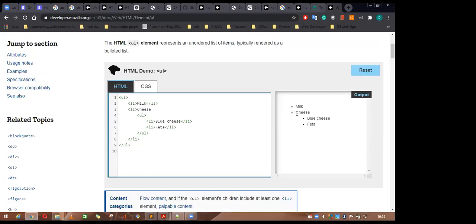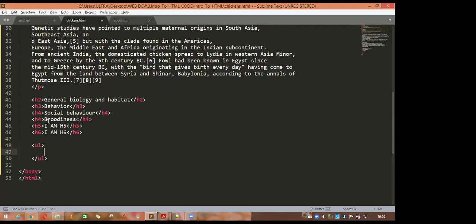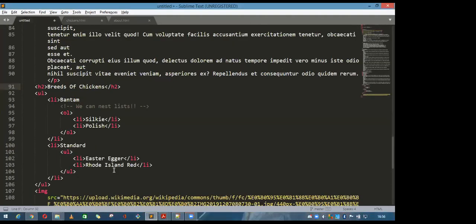This is also another list, and you can see a list inside the list. This also can be created by using this one. So by the UL tag, you call the unordered list, and li calls the list item. These two tags I am going to use to create a list. So first you write the UL, hit tab, and li, hit tab, and we can do one more thing: li into 4. Yeah, hit tab. So you can see there are 4 list items.